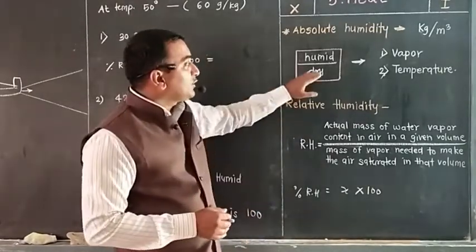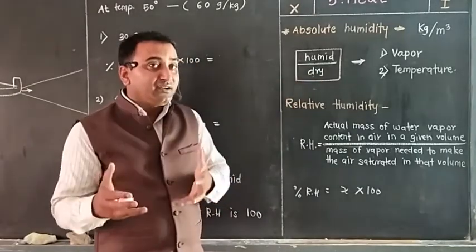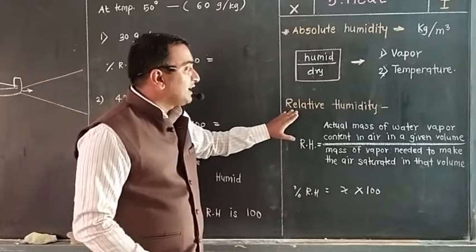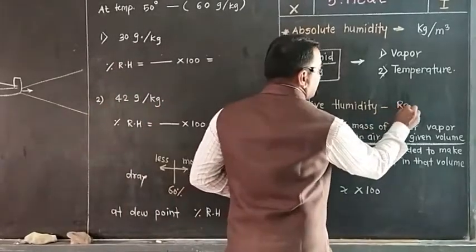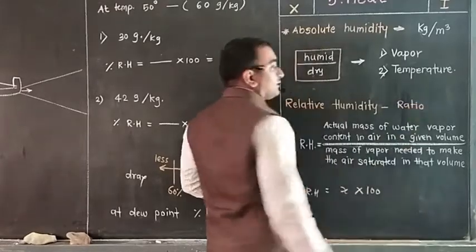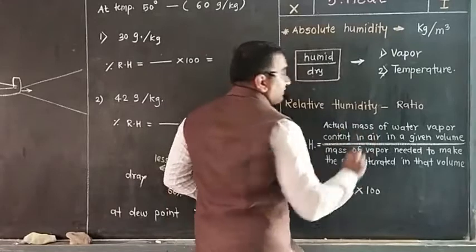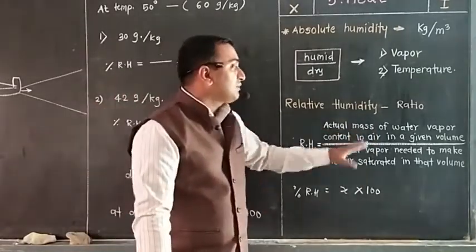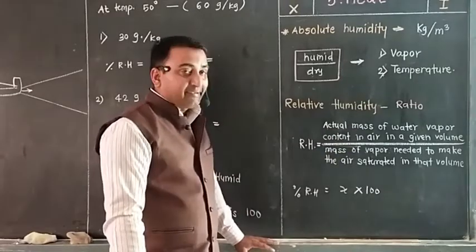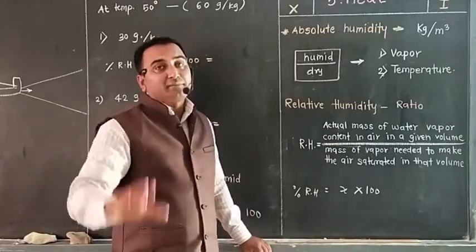See, relative humidity means what? With relation to humidness or dryness. So relative humidity is nothing but a ratio. Ratio of what? It is a ratio of the actual mass of water vapors, how much is present now, the actual mass of water vapor contained in air in a given volume and given temperature.